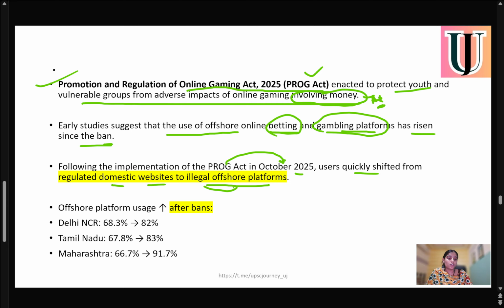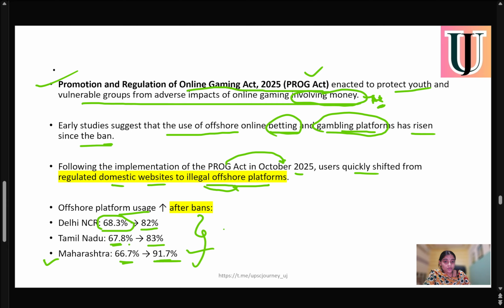After the ban, we have seen a rise in offshore platform use. In Delhi, before the ban it was 68.3% use of these online gaming platforms, but after the ban there's an increase of up to 82%. So there's a continued increase even after the ban. In Tamil Nadu, it went from 67% to 83%, and in Maharashtra, the highest increase after the ban, from 66% to 91%.